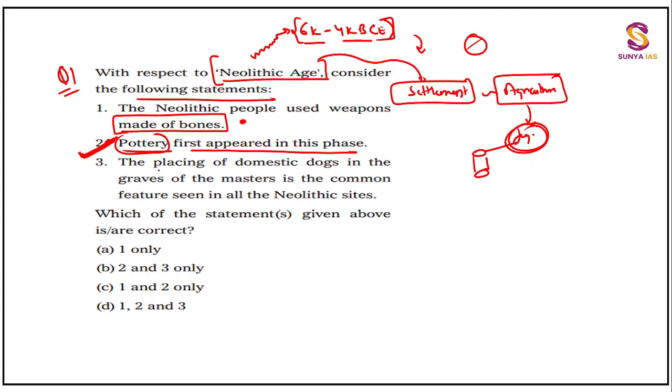So go to the third statement. The placing of domestic dogs in the graves of the master is a common feature seen in all Neolithic sites, guys. Now here you see that this particular feature we have just seen in one particular Neolithic site. So we cannot say that it is present in all the sites. Also, by common sense, you can say that all Neolithic sites will not have this feature. But I will not suggest you to go with this thing that 'all' is given. So this is an extreme statement and this will be wrong.